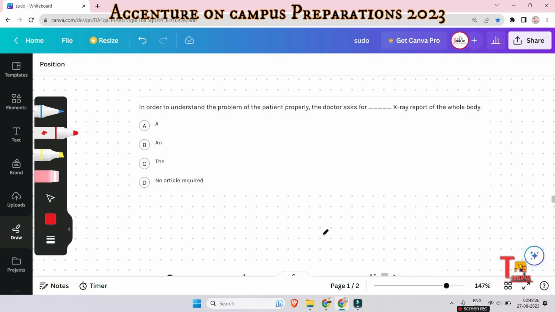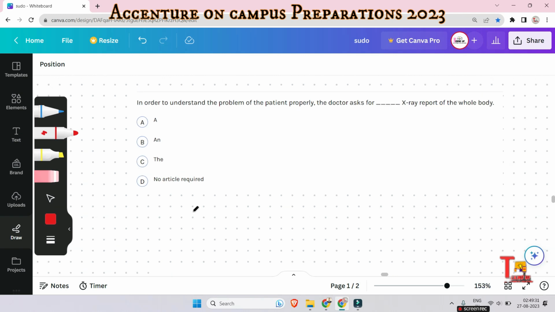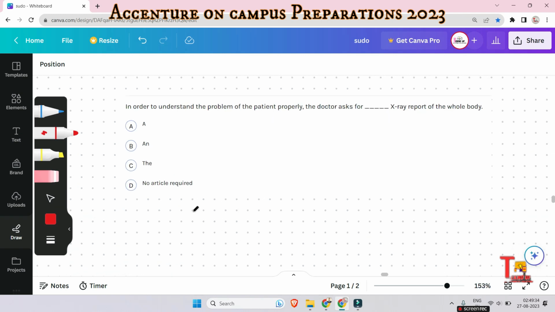Okay, the next question is, in order to understand the problem of the patient properly, the doctor asks for dash X-ray report of the whole body. A X-ray, an X-ray, the X-ray, or no article required. I'm telling you that most of you may have a different thinking in this case, right? Because the answer is an X-ray, not the X-ray, right? Some of you have thought about the X-ray, but this will not be right.